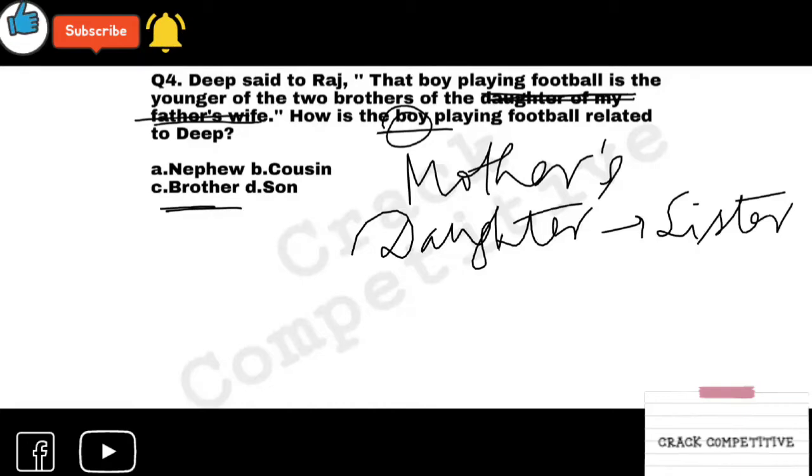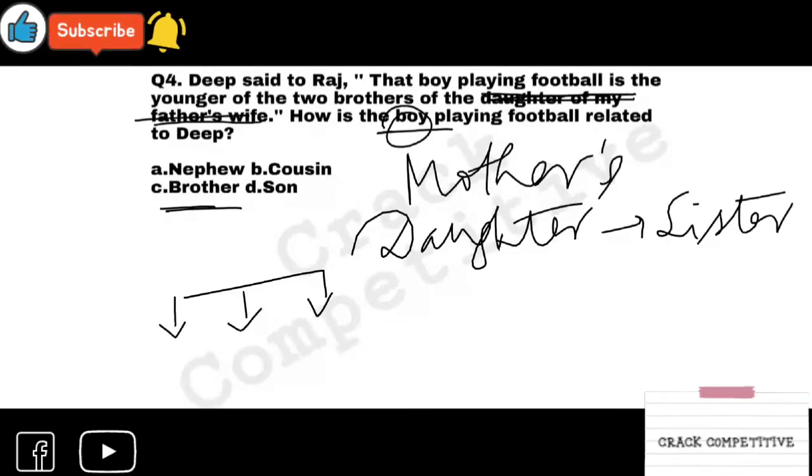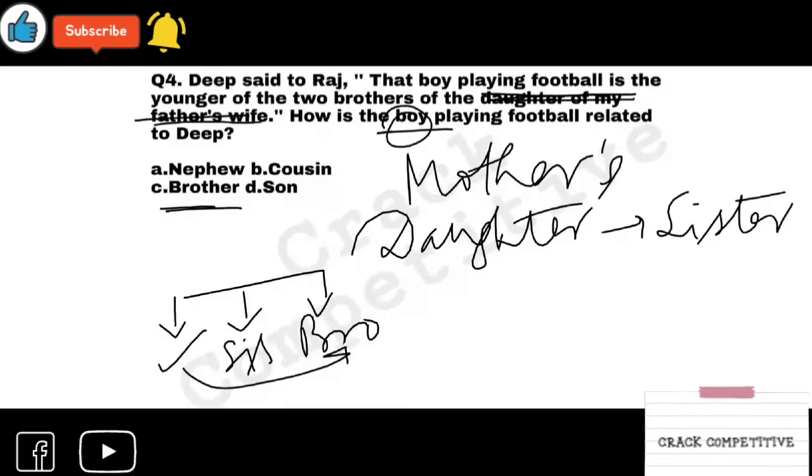So what can be the relation? The boy playing football is the younger of two brothers. So there would be two brothers. One is you, one is the boy who is playing. So he is your brother. There are three children, right? Your sister, you, your brother. So the relation is brother. C will be the correct answer.